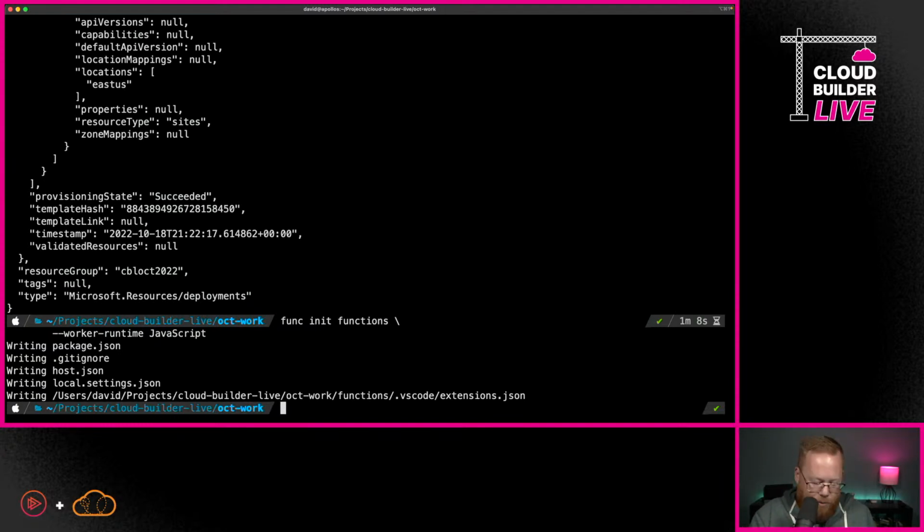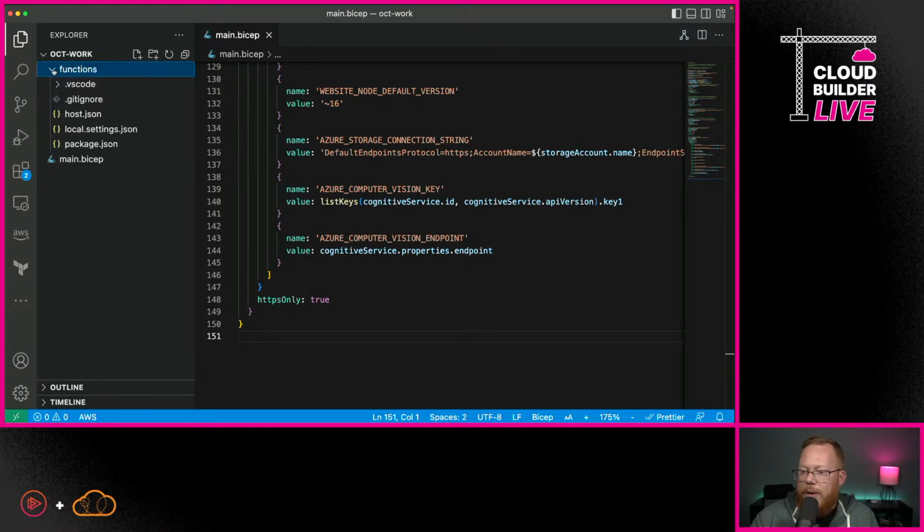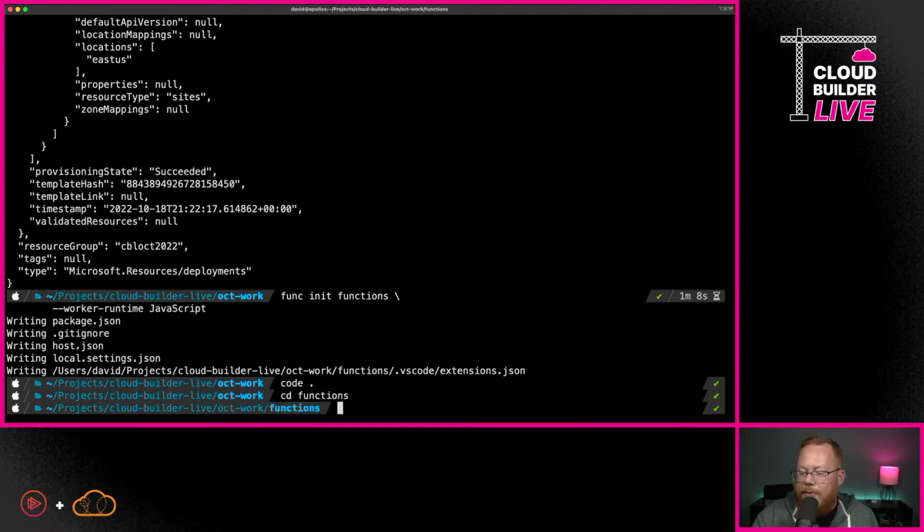Great. Seems like we have what we need. If I were to open VS Code back up, we can see that indeed we do now have a lot of things here in this folder called functions. So great, that gives us what we need. Now I'm going to bounce back here. We're going to actually change into that functions directory. And what we're going to do next is we're going to create a new function, because even though we created this functions project, we don't have a function yet. That's just creating kind of the base project, the shell that we need.